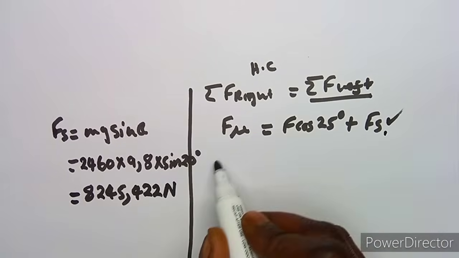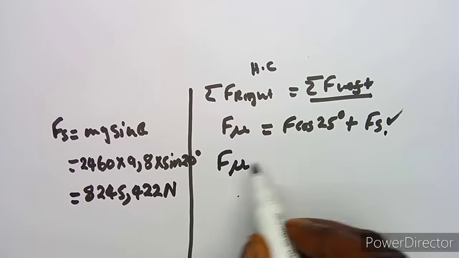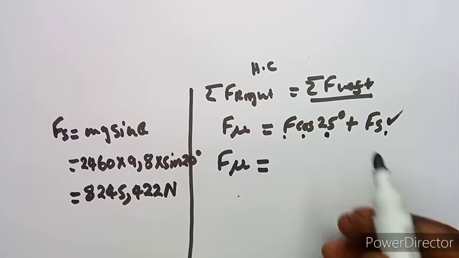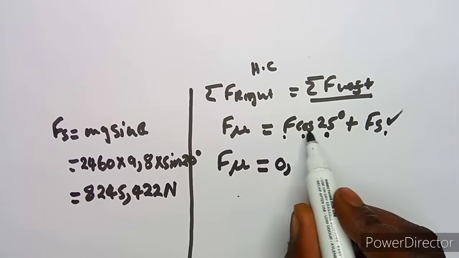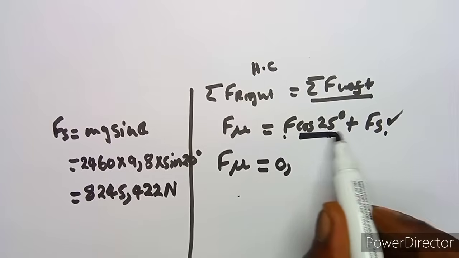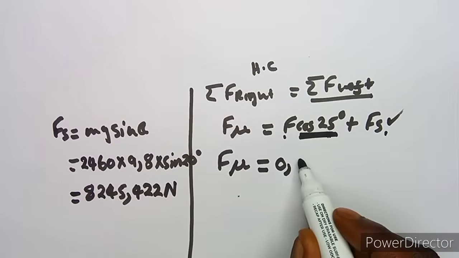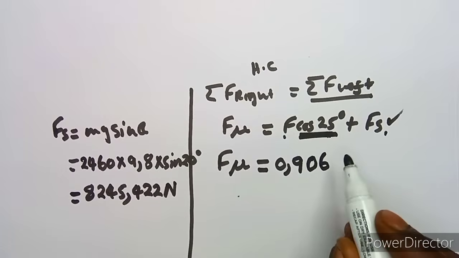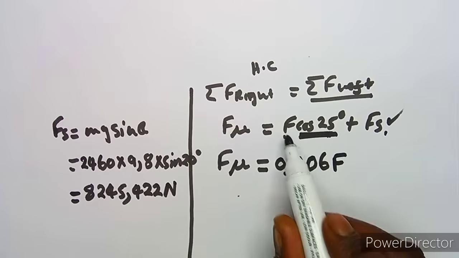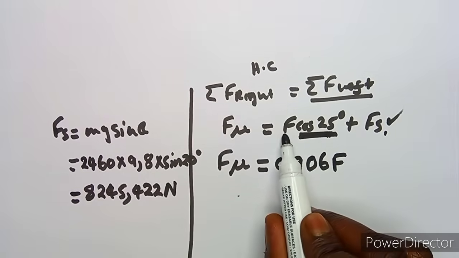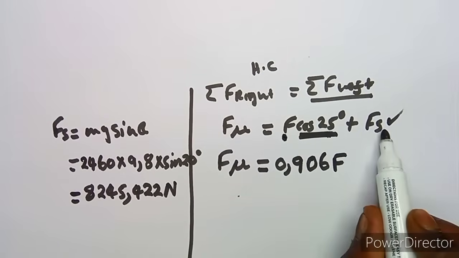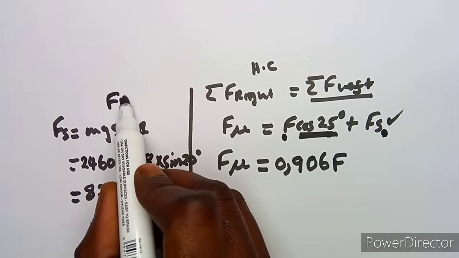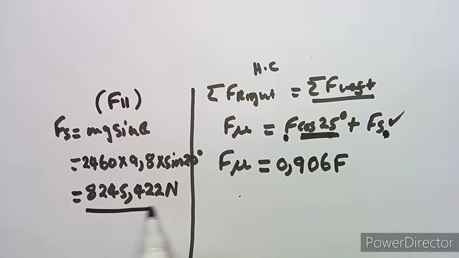So that's our Fs, which means the frictional force is going to be F cos 25, and cos 25 degrees gives us 0.906. Make sure that your calculator is in degrees. So it is 0.906 F, because F is unknown, plus your parallel component Fs.